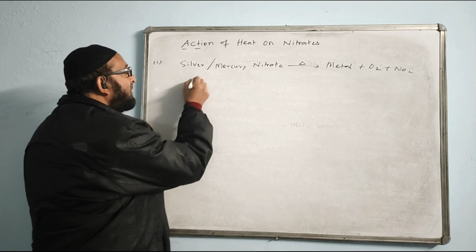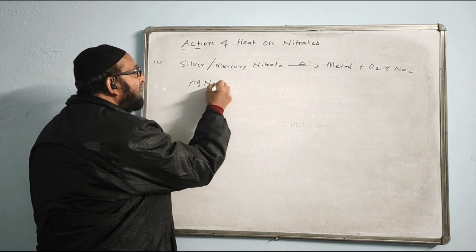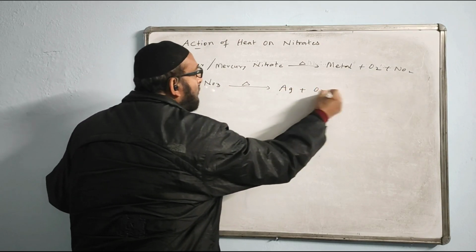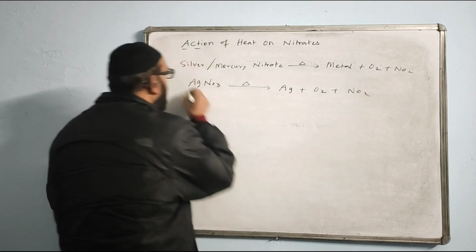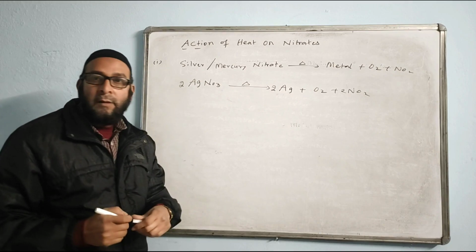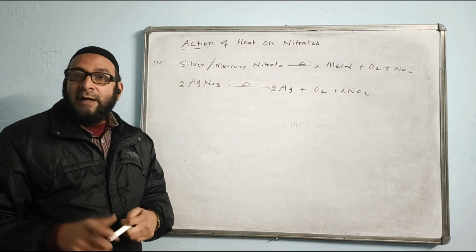What is the example of such a case? Silver nitrate when we heat, it changes into silver metal plus O2 plus NO2. Put balancing numbers to the unbalanced equation. Silver nitrate is a colorless crystal.